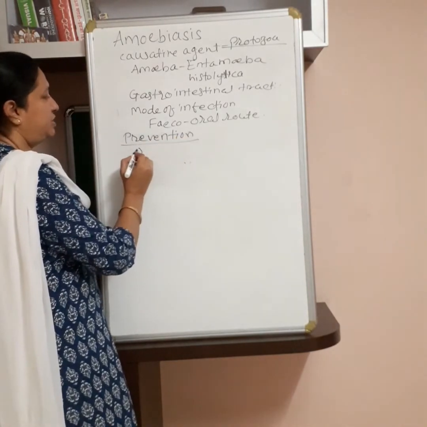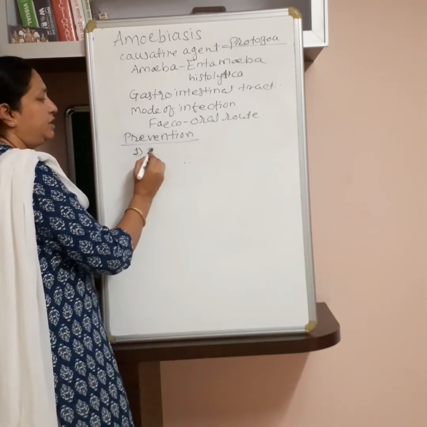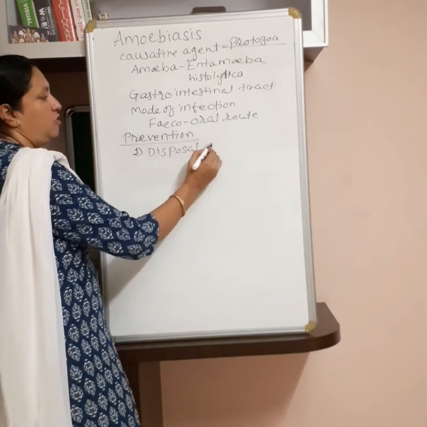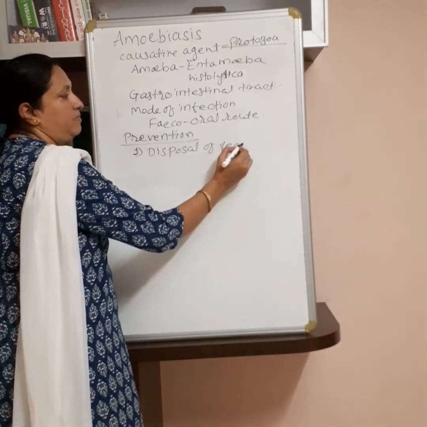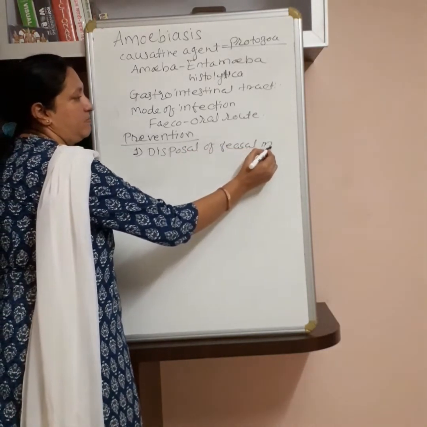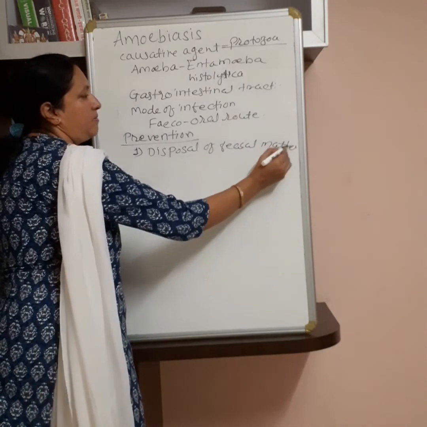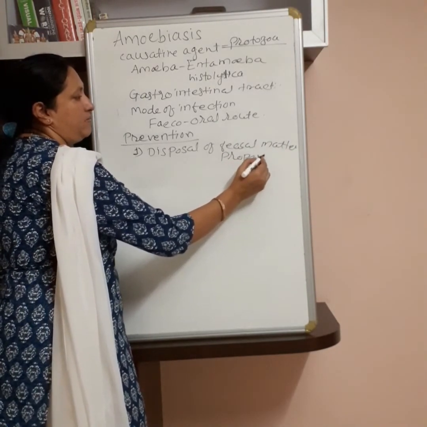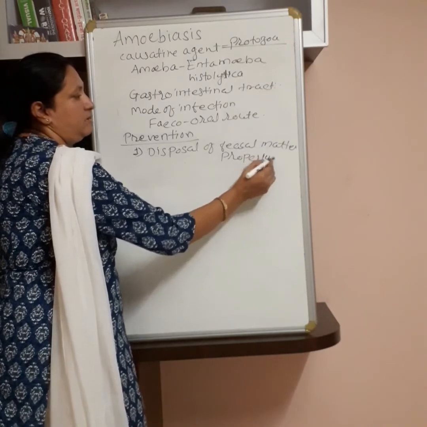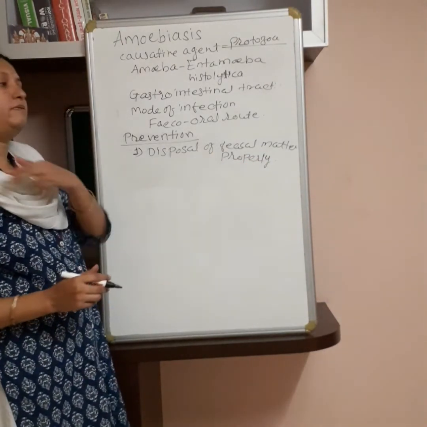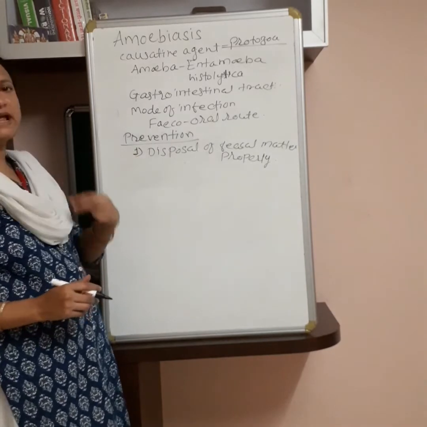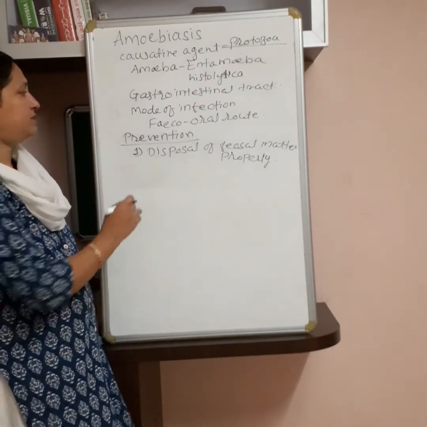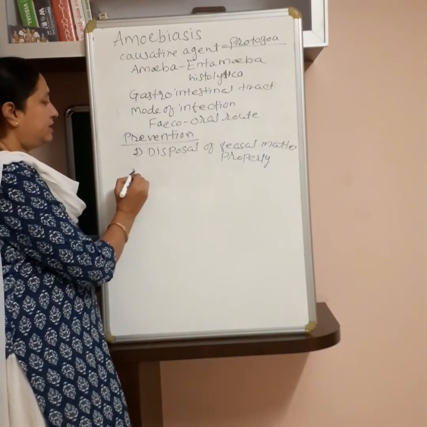The first prevention is disposal of fecal matter properly. This means never mix the fecal matter with the drinking water source. So this is the first preventive measure against amoebic dysentery.